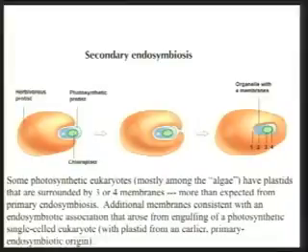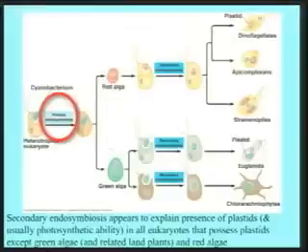Some of the evidence that this has occurred is that there are extra membranes around these plastids, these chloroplasts, in some of these algal lineages, more than you need to explain the two membranes that surround the bacterial organism. And these represent the plasma membrane, the cell membrane, of the eukaryote that was ingested in part. So that's something quite interesting, and there's some good evidence for this. Here we have a little diagram that's a nice heuristic to study. That's also in your book.